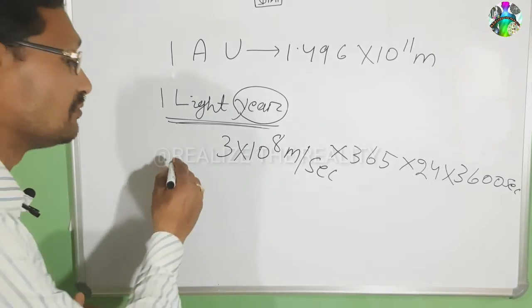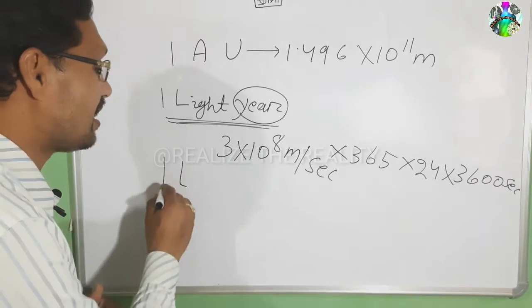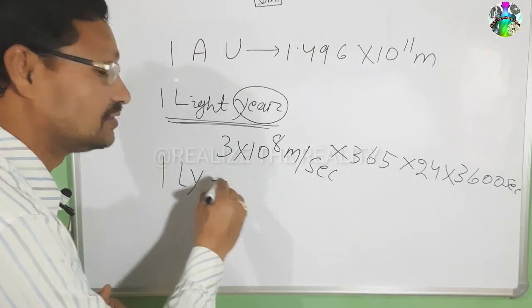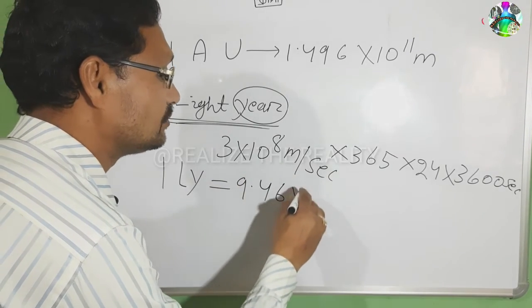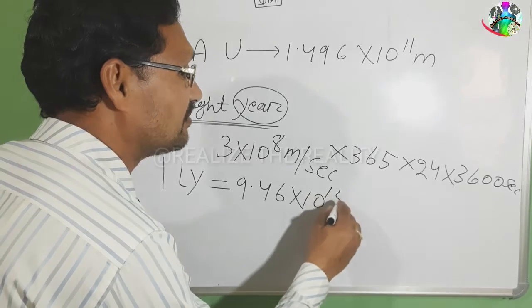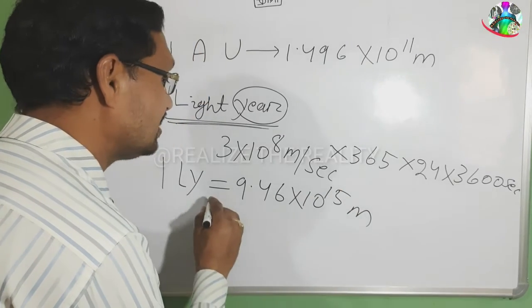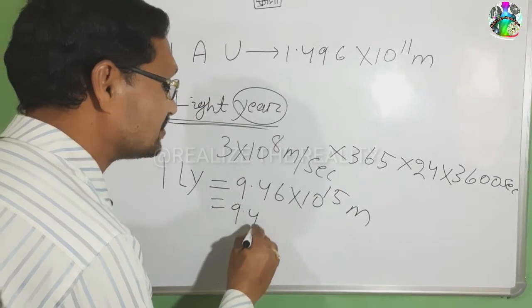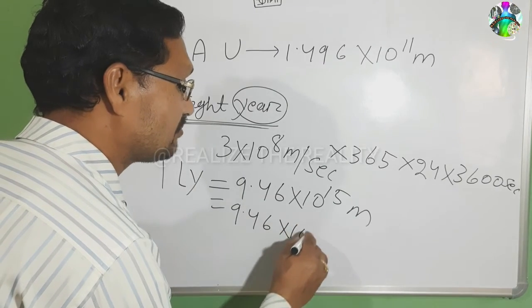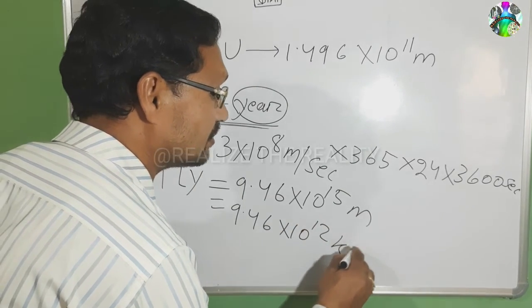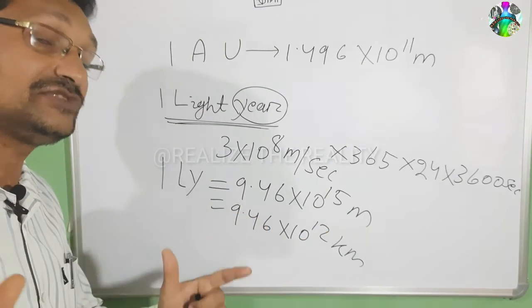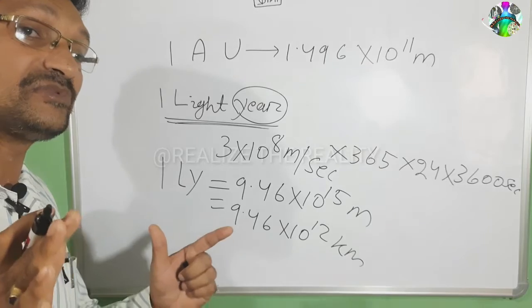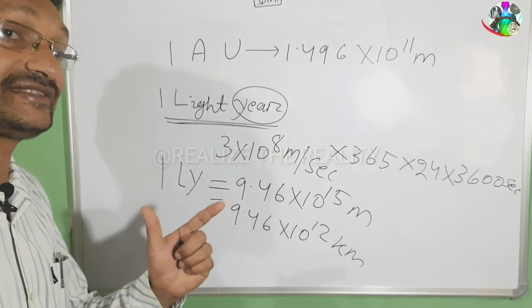Children, imagine 1 light year. 1 light year is equal to 9.46 into 10 to the power 15 meter, or equal to 9.46 into 10 to the power 12 kilometer. So now imagine children, how much distance is 1 light year. That is why we use light year for measurement of longer distances.